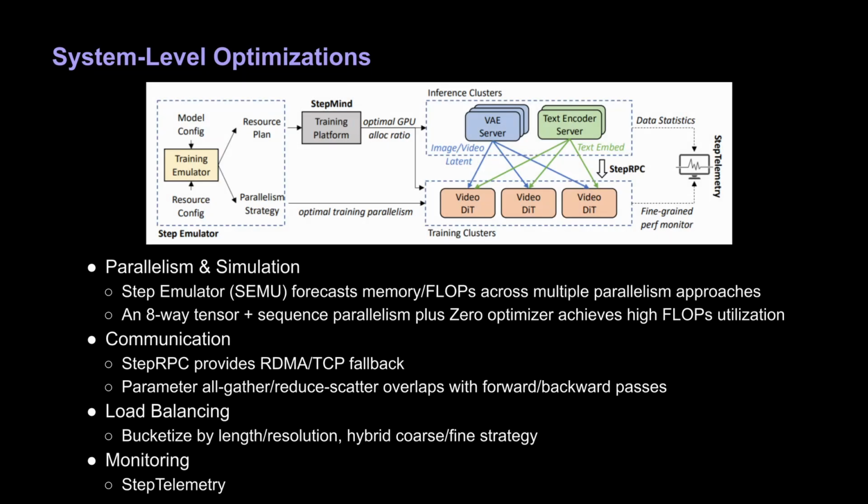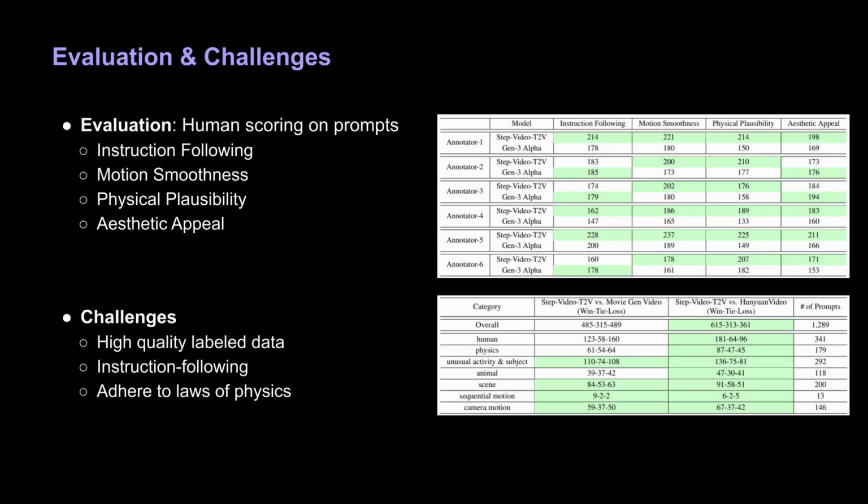In the technical report, the engineering practice for system-level optimizations, including key aspects of parallelism and simulation, communication, load balancing, and monitoring, are also described. Human evaluation confirms strong performance with 4 evaluation criteria: instruction following, motion smoothness, physical plausibility, and aesthetic appeal. StepVideo-T2V often outperforms or ties top open source and commercial models, excelling at complex motion and extended clips.